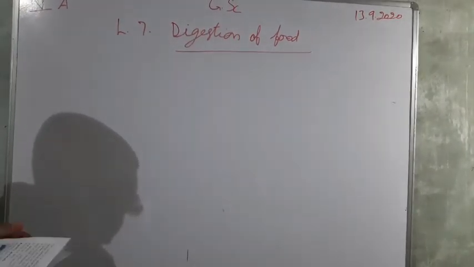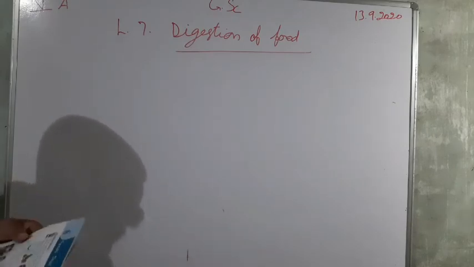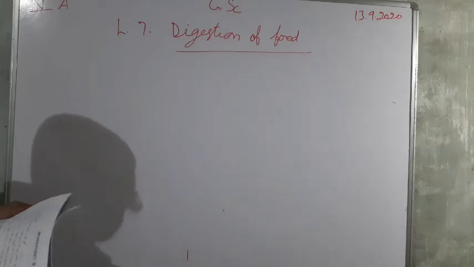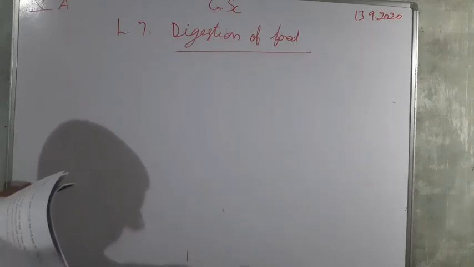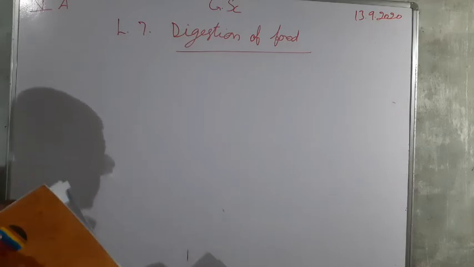In this lesson, digestion of food, page 41.